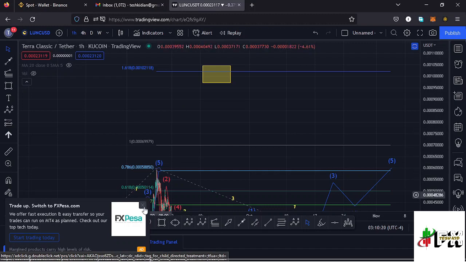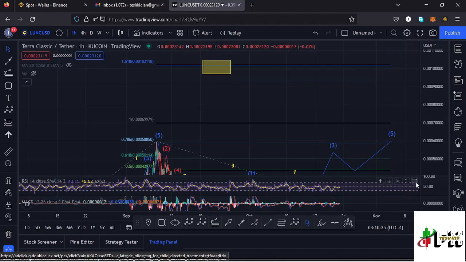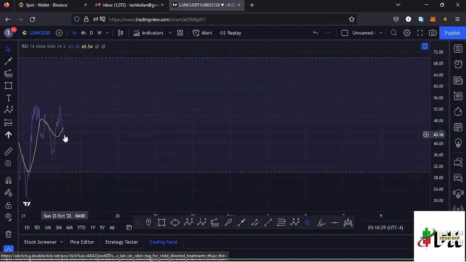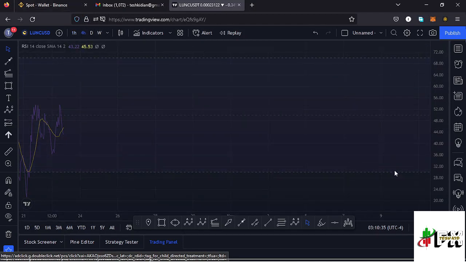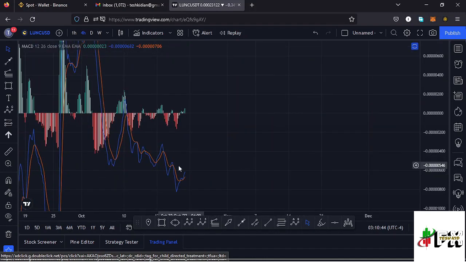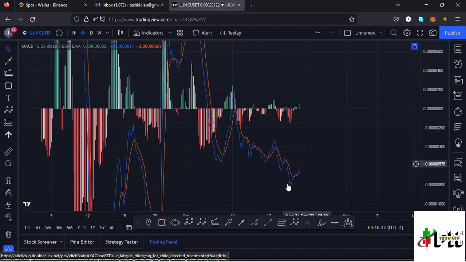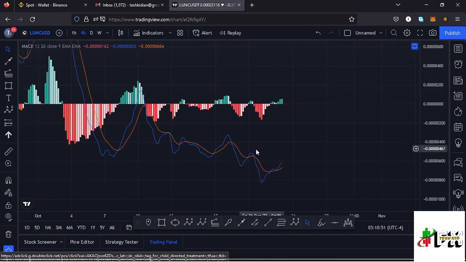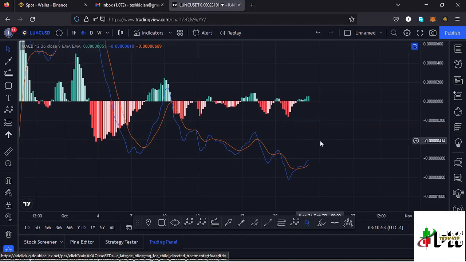Also taking a look at the indicators to see what movements will be supported here on the 1 hour RSI. On the 1 hour RSI, we are trading at around the 43 mark, meaning we have massive room for us to support any movement to the upper side. Also taking a look at the MACD, here on the 4 hour MACD, we have printed a bullish cross down here, and that would mean higher prices could be coming our way. So let's be patient and see how that plays out, and I'll keep you updated.